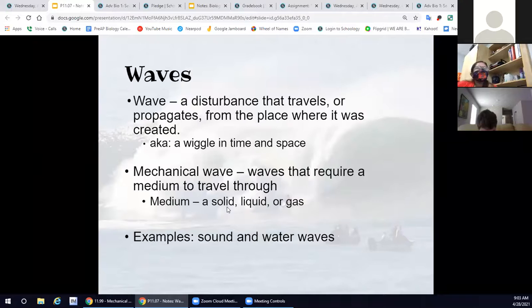Again, a wave is just a disturbance that travels. We call it a wiggle in time and space. In this unit, we're only focusing on mechanical waves, and those are waves that can travel through a solid, a liquid, or a gas. They have to have a medium. If there's no medium, there is no mechanical wave. Mechanical waves are going to include sound and water waves. Remember, they don't include light. Light can travel through space, so we'll be talking about light in the next unit.